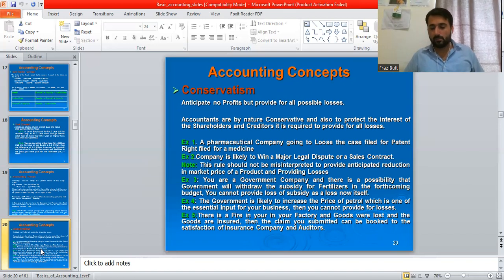I don't know whether things get spoiled in the steel business or not, but in many products, like fruits, vegetables, or perishable eatables, the possibility of loss is there. For example, you make 100 breads daily and you record the sale of 90 breads. Maybe 10 breads get spoiled because of the weather or these things.